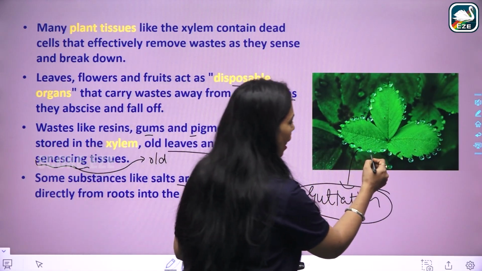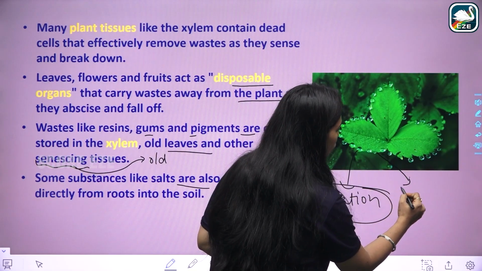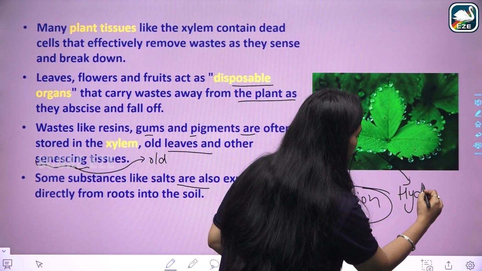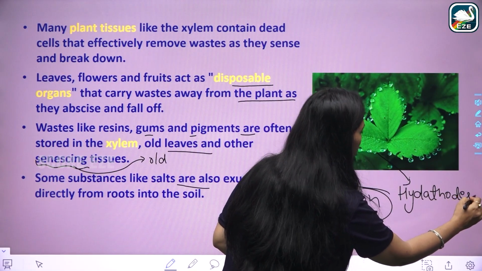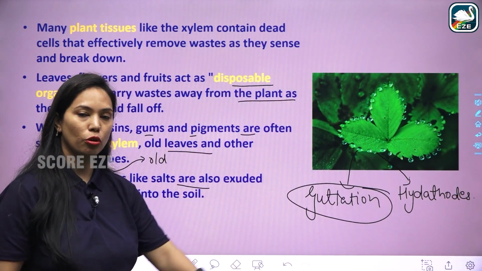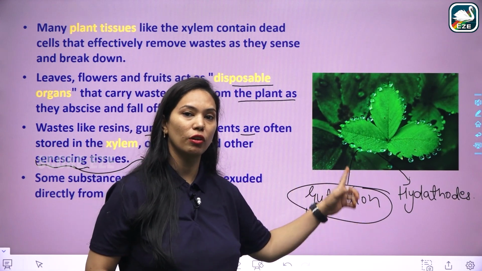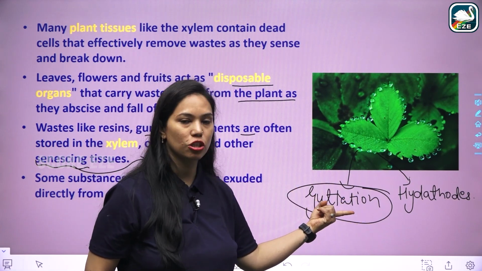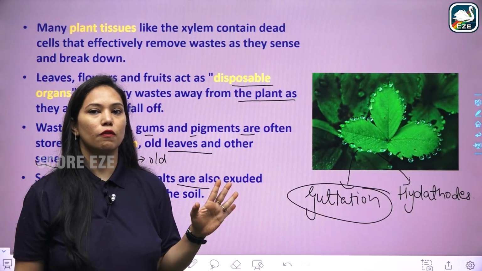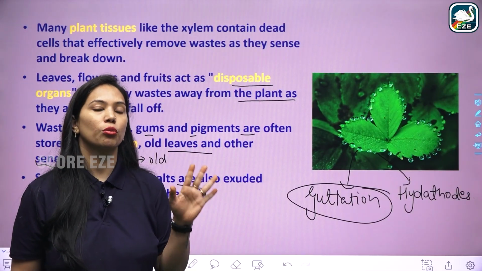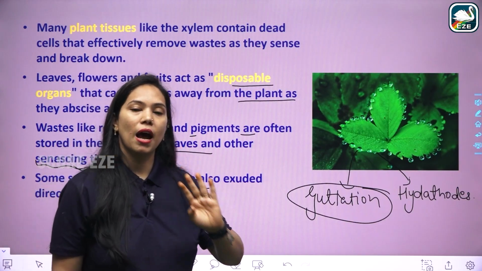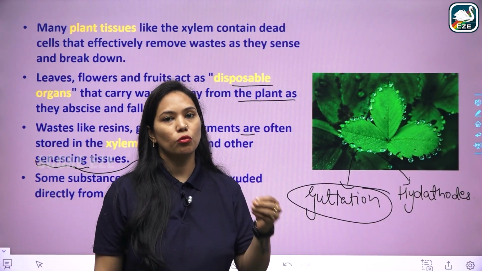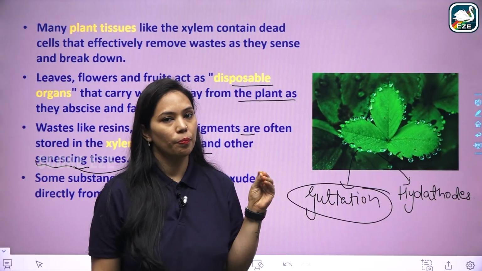The end points of the leaves are called hydathodes. Through these hydathodes, water is removed in the form of droplets, and the process of removing water in liquid form is called guttation. So through these different kinds of processes and structures, plants remove waste material from their body.